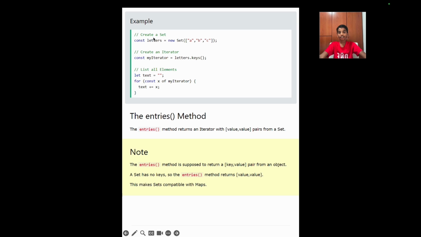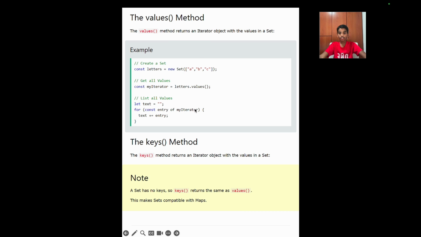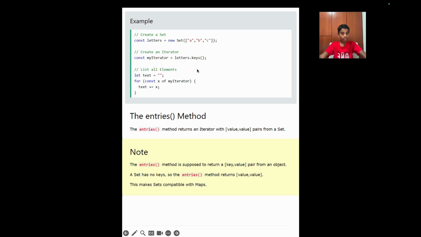As you can see over here, we have our set letters, and over here it's pretty much the same as the values method. So we can use the values method or the keys method. But over here, the keys method makes it compatible for maps. We have declared a variable called myIterator and given it the value of letters.keys. And then we are listing all the elements using a for of loop.